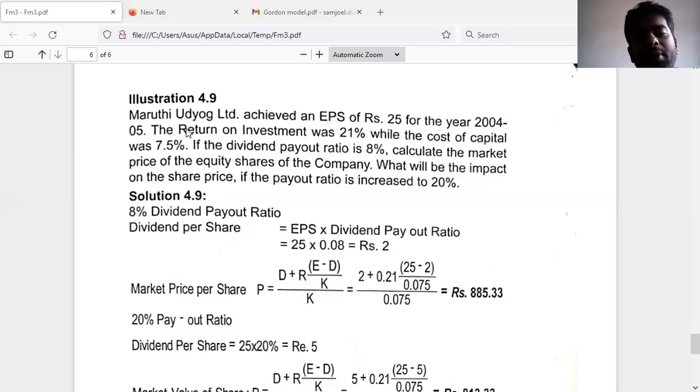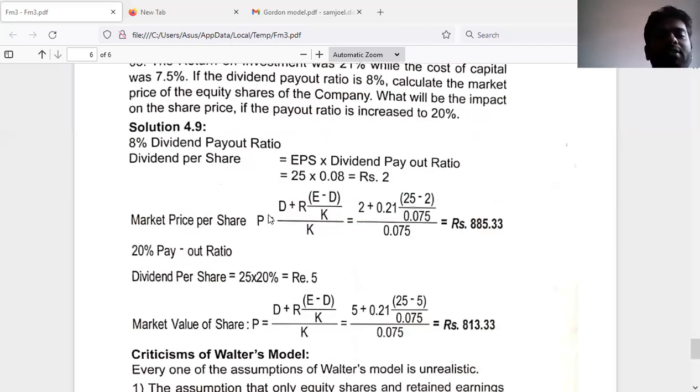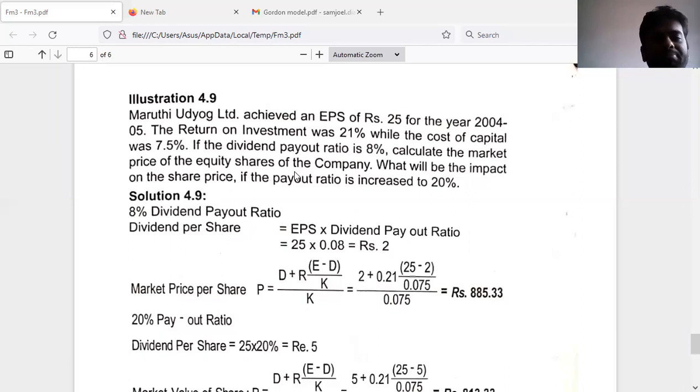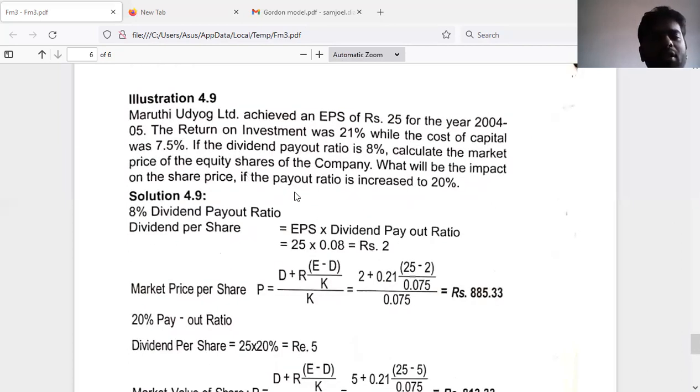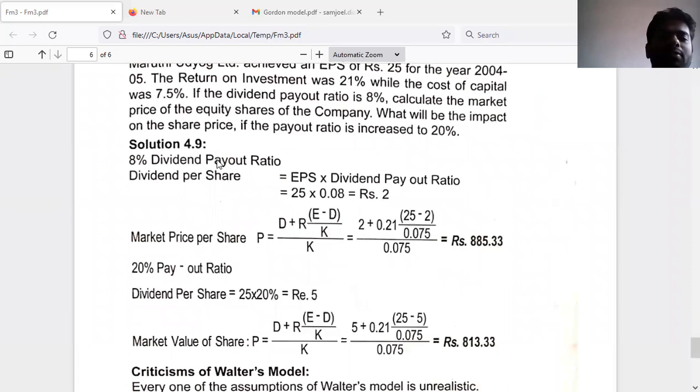And in the case of 8% payout ratio, when we compare 8% with 20%, the market price under the 8% payout ratio would be high compared to the payout ratio of 20%. So let us see with the solution whether the assumption of Walters model holds good or not. Since it is a growth firm, the payout ratio matters a lot. Now let us proceed with the solution.